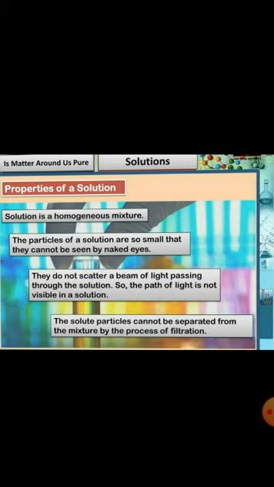It will remain in the solution, so we can say sugar solution is stable. So, all solutions are stable. The particles cannot settle down when left undisturbed.